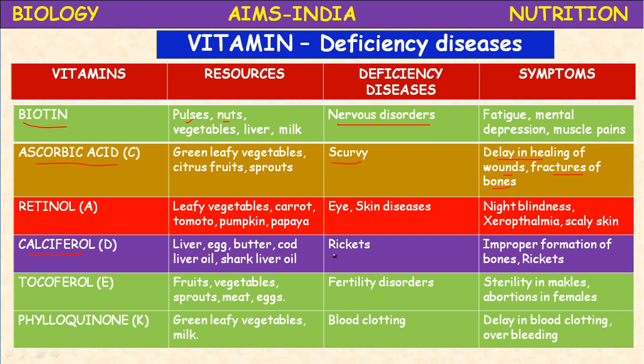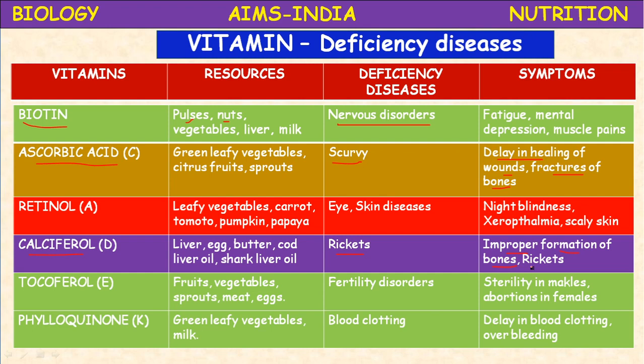Vitamin D is also synthesized in our body when we expose our skin to the morning sunlight. Beneath the skin, useful cholesterol is present. That cholesterol is converted into calciferol in the presence of sunlight. Its deficiency leads to osteoporosis in old people and rickets in children. What is the main symptom? Improper formation of bones and the bending of bones.